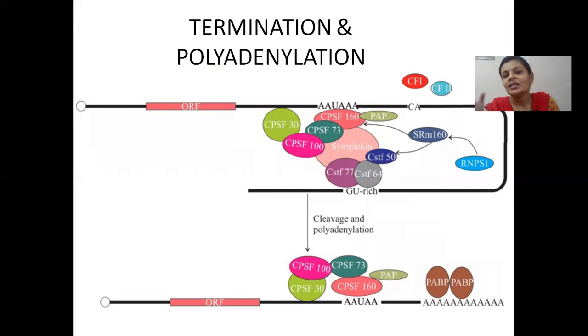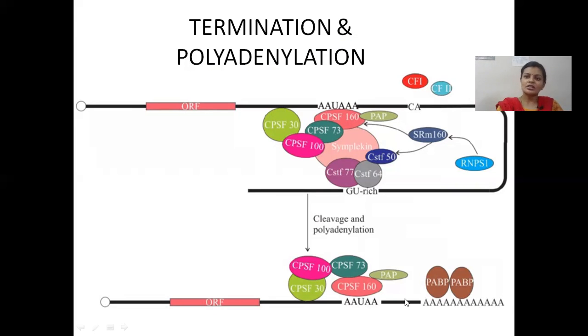Somewhere in between, this mRNA is cut off from the growing nascent mRNA strand, and poly A polymerase starts adding adenines to the free 3' end.